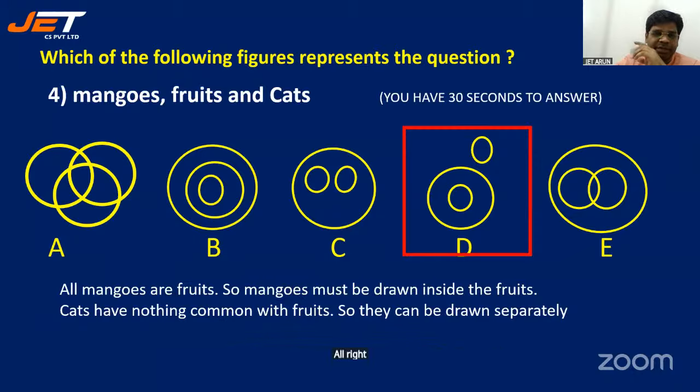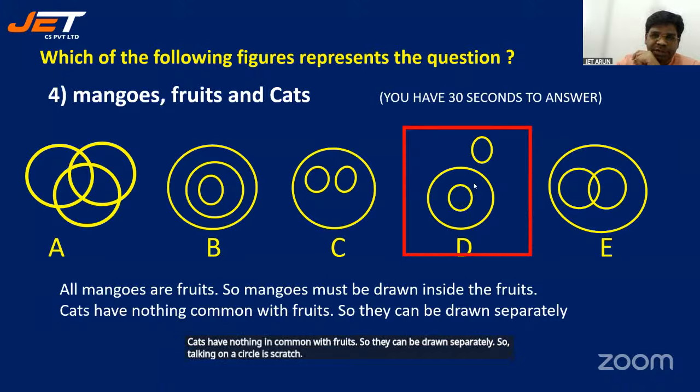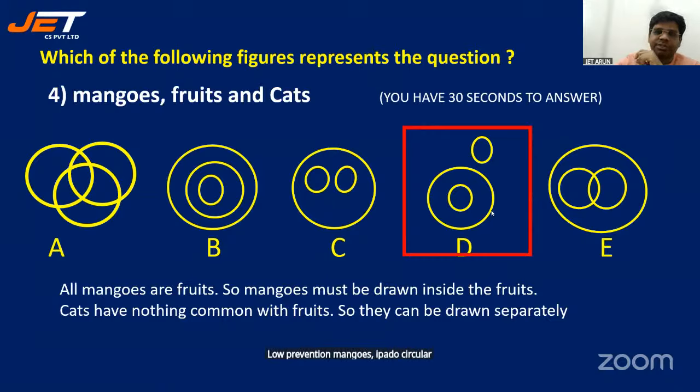All mangoes are fruits, so mangoes must be drawn inside the fruits. Cats have nothing in common with fruits, so they can be drawn separately. So the circle on the side is cats, the circle inside is mangoes, and this big circle is fruits.